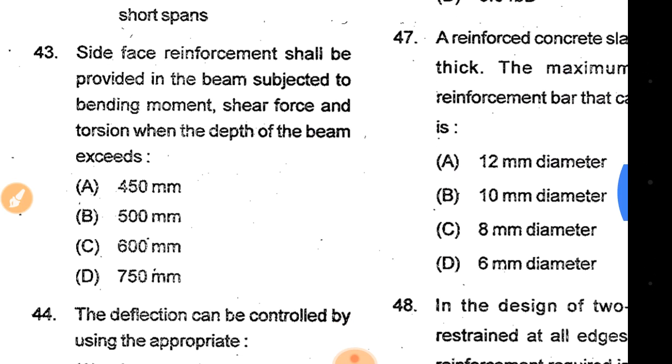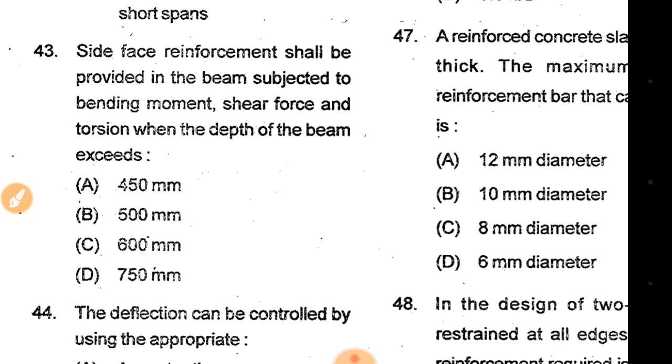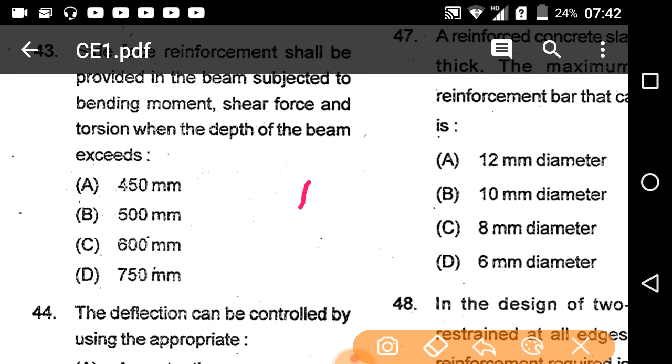Side face reinforcement shall be provided in the beam subjected to bending moment, shear force and torsion when the depth of a beam exceeds option A 450 mm, 500 mm, 600 mm, 750 mm. So here it is bending moment, shear force and one more, that is torsion.